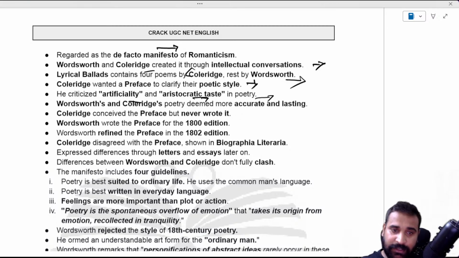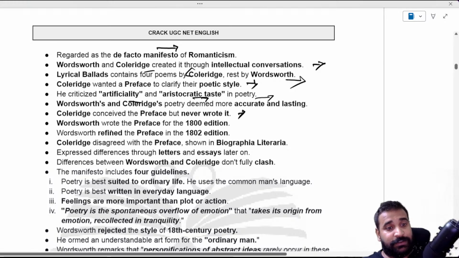But in Romanticism, what happened? Wordsworth and Coleridge employed the language of the common man. So that exactly is the movement there. That is why the preface was written, because he wanted to clarify what kind of language he used, and the reason or motive behind using this common people's language. Coleridge conceived the preface, but he never wrote it, but Wordsworth wrote it in the 1800 edition.